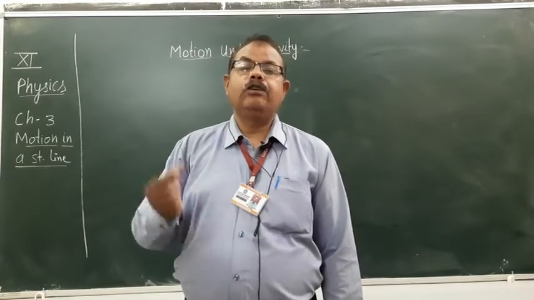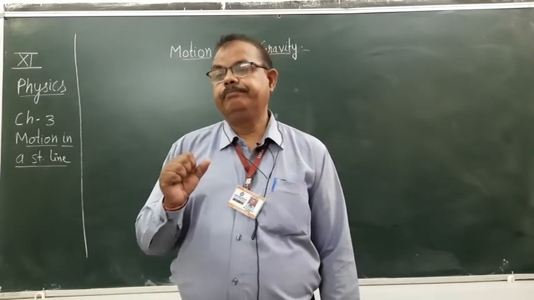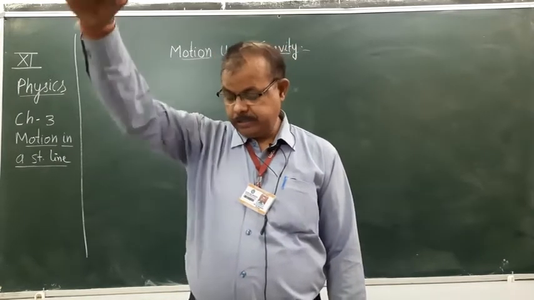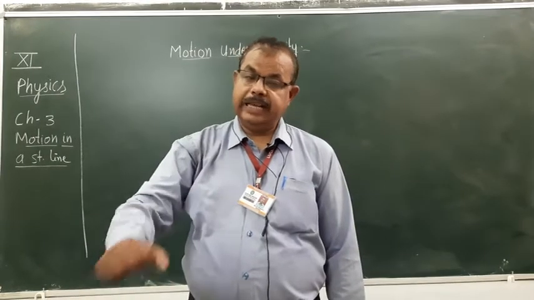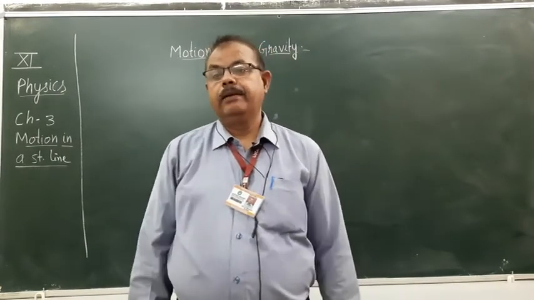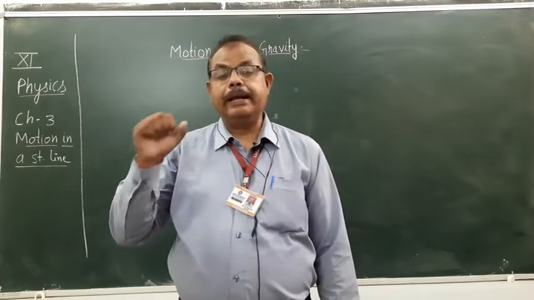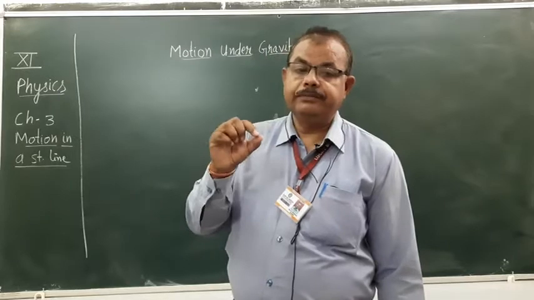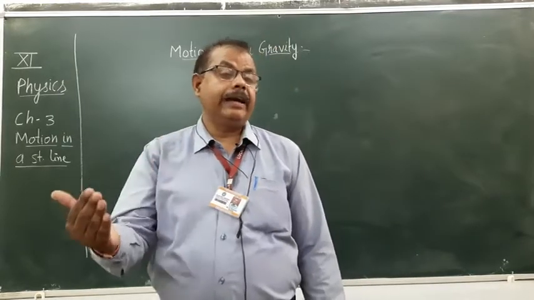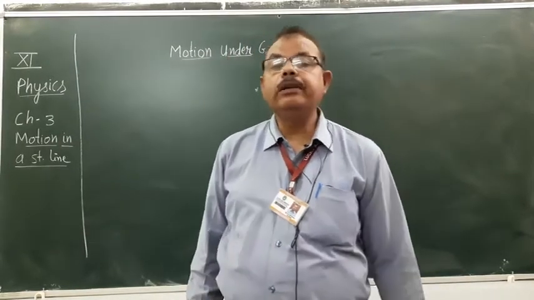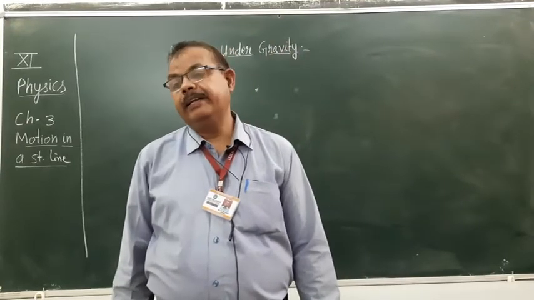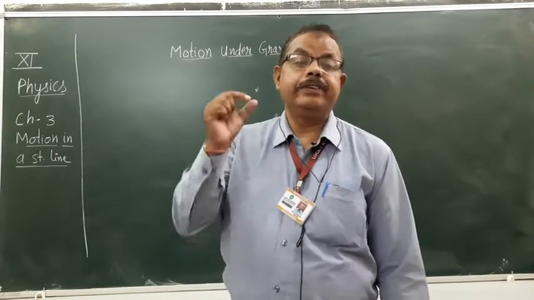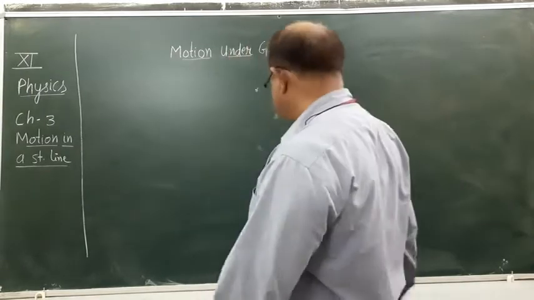When an object or a body is falling from a height towards the ground, then its motion is called motion under gravity, because in this motion gravity plays its role. This is also known as free falling. So the first topic is free fall.